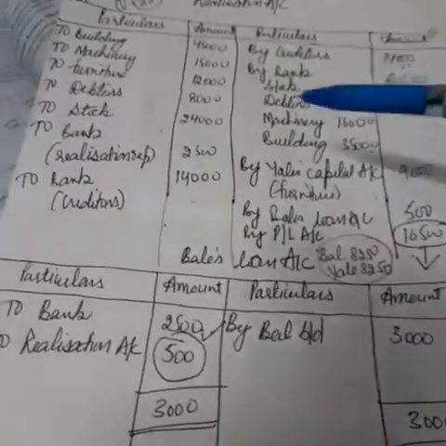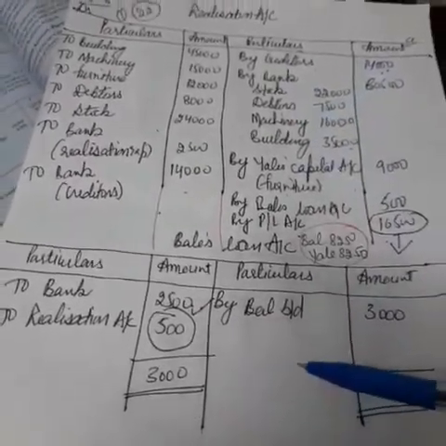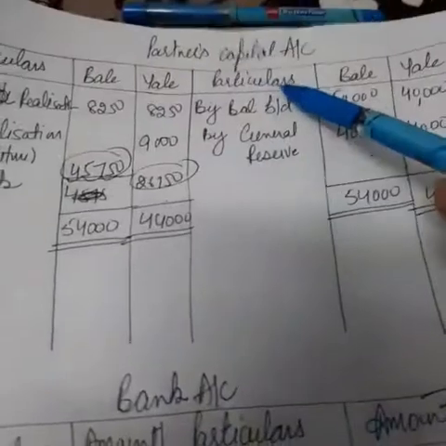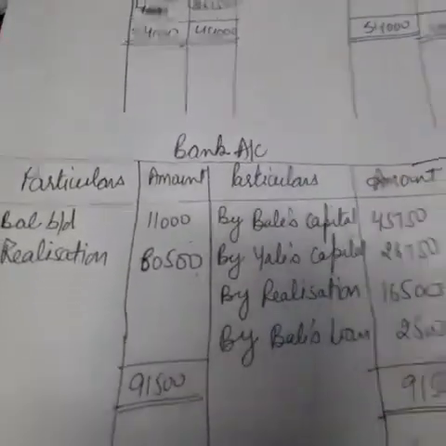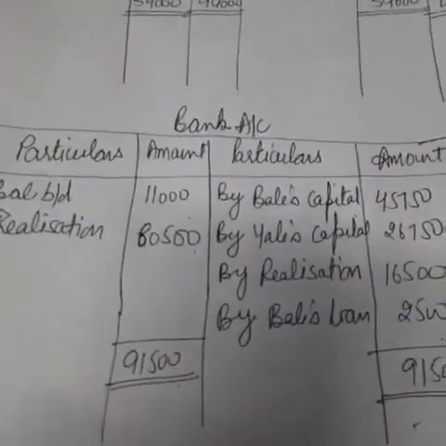So this is how we have to prepare all the four accounts: realization account, then loan account, then partners' capital account, and bank account. So please practice the rest of the questions and send me your queries.